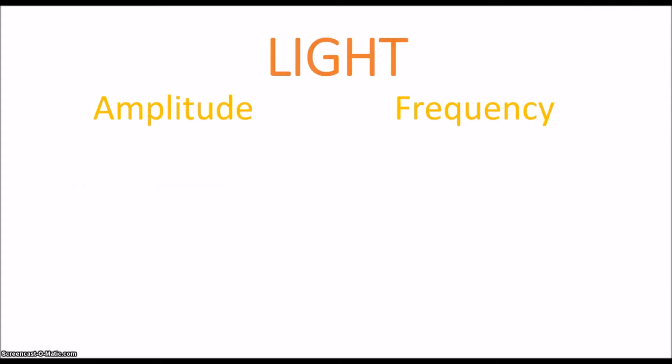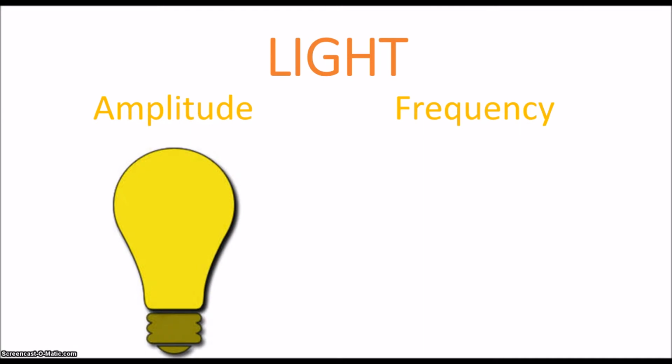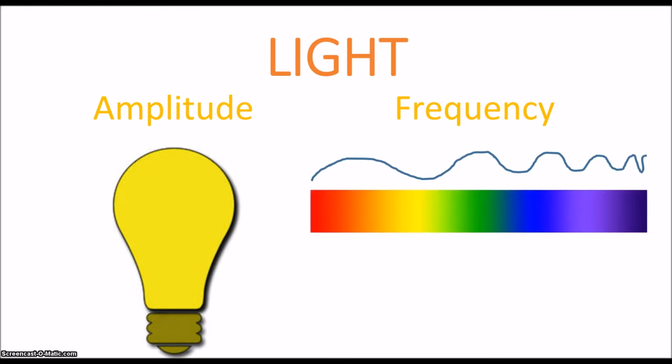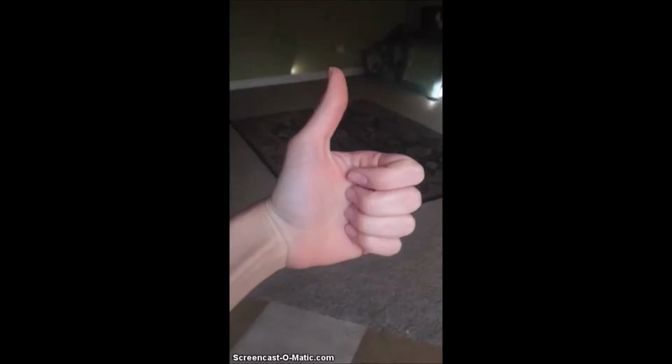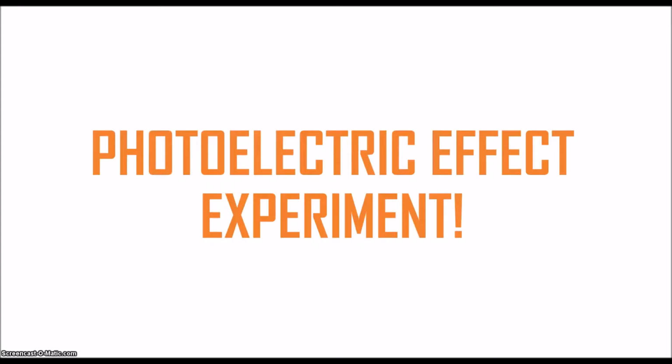So what does this have to do with light? When we increase the amplitude of a light, we make it get brighter. When we increase the frequency of a light, we change its color. So, if I want to increase the amplitude of a light, I would just have to increase its brightness. That way, it'll give off more energy and make more change, right? Wrong! Let's apply this principle to the photoelectric effect experiment and see how it works.